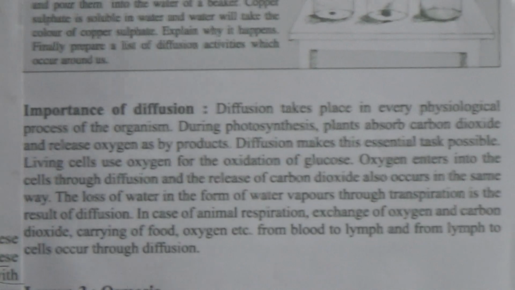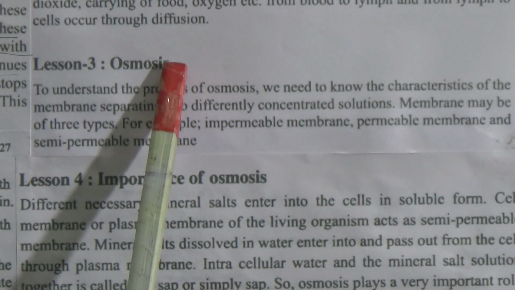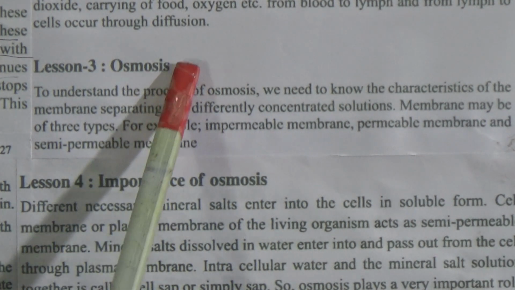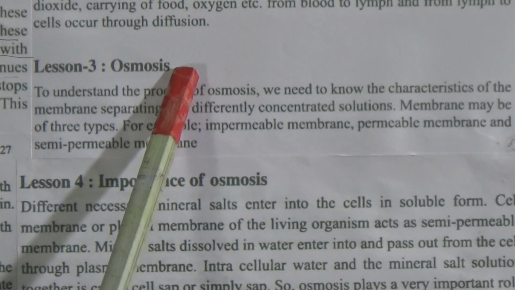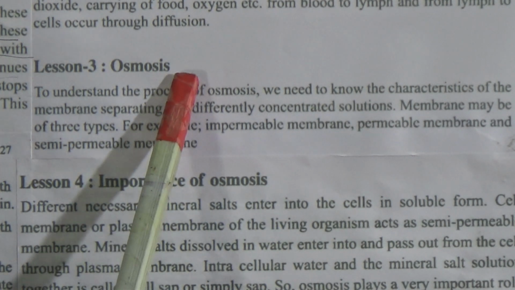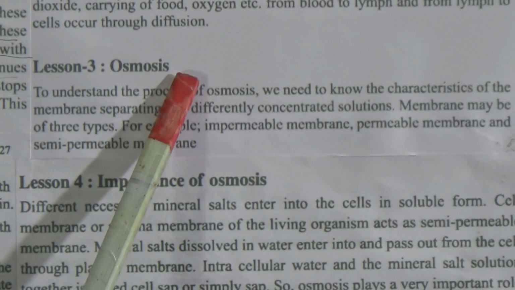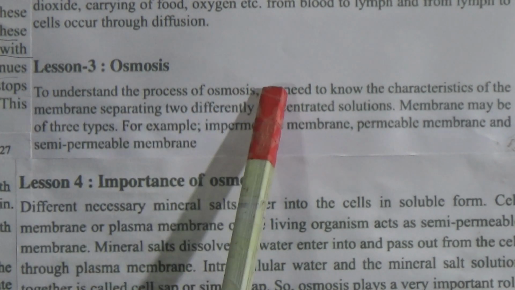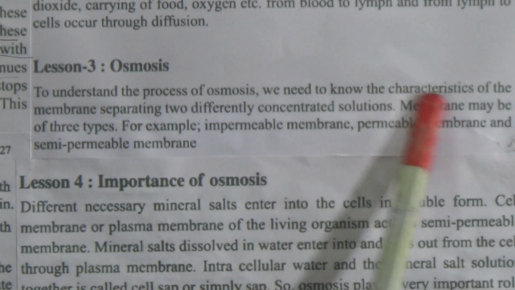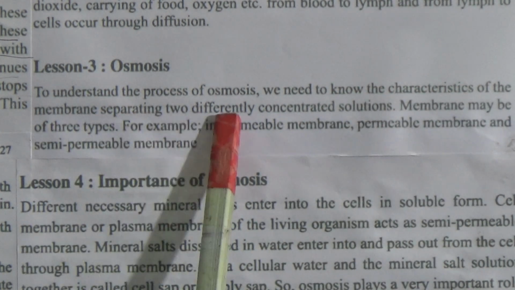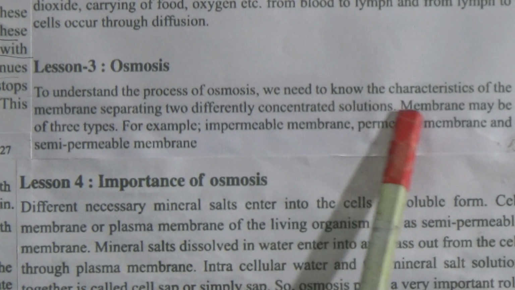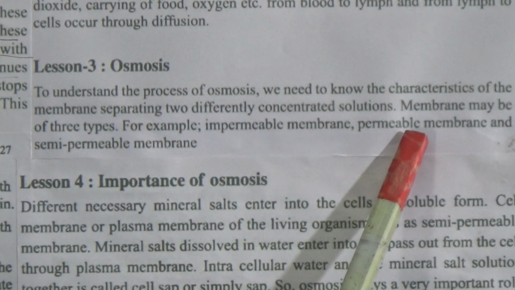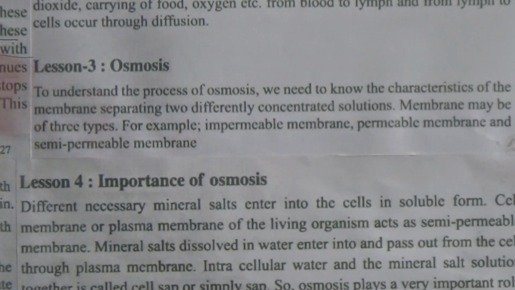Now come to the next lesson, lesson 3, that is osmosis. Before starting osmosis, I have to say that osmosis is also one kind of diffusion, and plants absorb water and minerals through the osmosis process. To understand the process of osmosis, we need to know the characteristics of the membrane separating two differently concentrated solutions. Membranes may be of three types: impermeable membrane, permeable membrane and semi-permeable membrane.